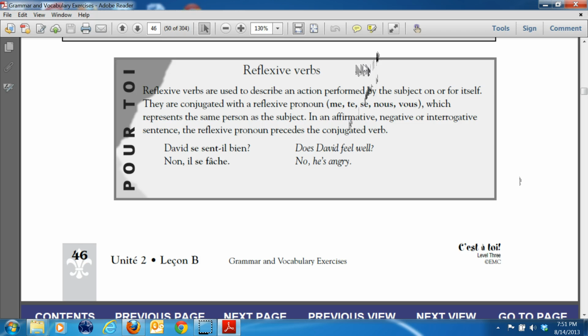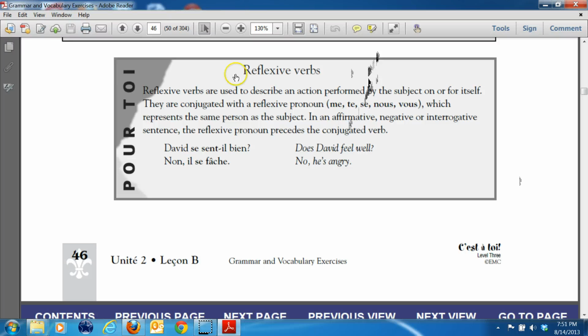Reflexive verbs are used to describe an action performed by the subject on him or herself, or itself. They are conjugated with the reflexive pronouns me, te, se, nous, and vous. Now, even though these pronouns look like the pronouns that we use for direct and indirect object pronouns, there is a variation. The il and elle pronoun for reflexive is se, and this is also the ils, elles plural form.